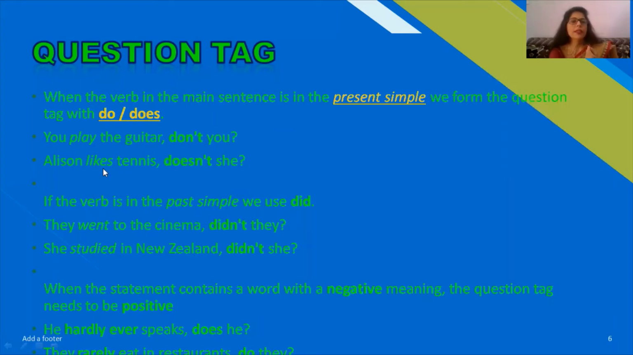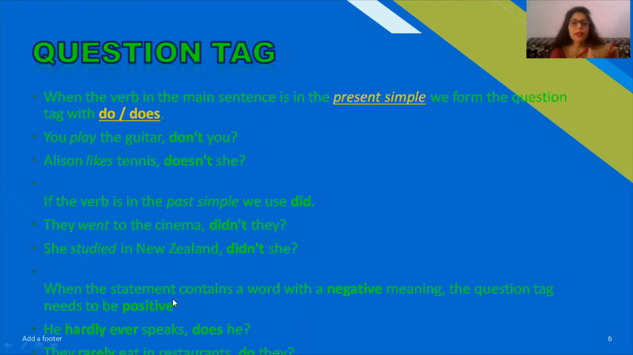And Ellison likes tennis, doesn't she? Because here it is a singular noun. If the verb is in the past simple, we use did. They went to the cinema, didn't they? Because here it is the second form of the verb that we are using, and that's why we will use did here. Here it is the base form of the verb, so that's why we have used the word does. She studied in New Zealand, didn't she?